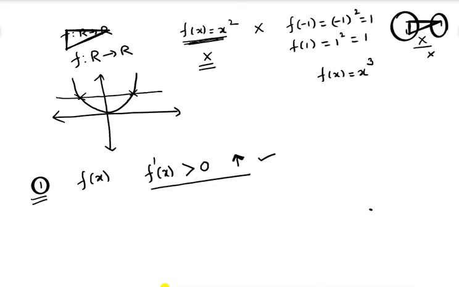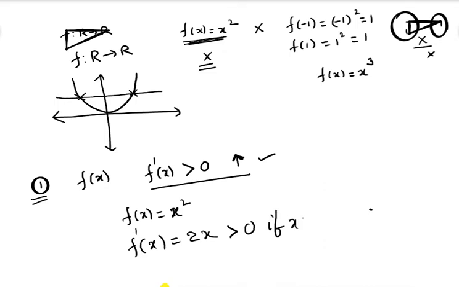Just observe here, the function is given as f of x is equal to x squared. Now I am finding its differentiation. F dash of x is equal to 2x. This is greater than 0 if x values are greater than 0, and this is less than 0 if x values are less than 0.